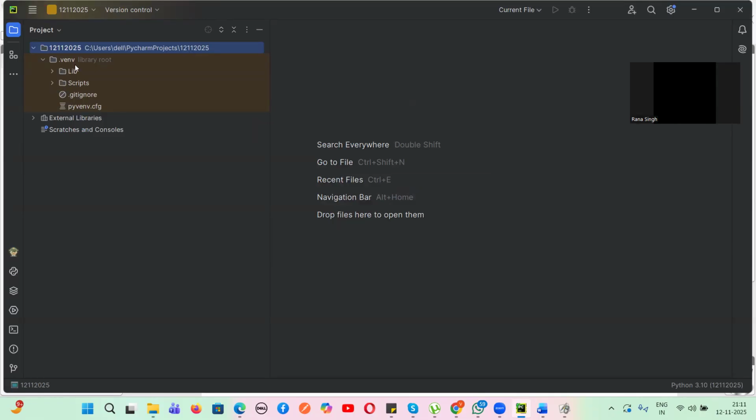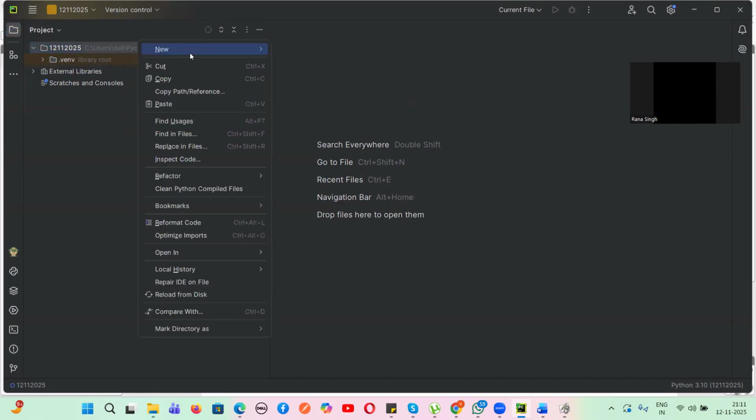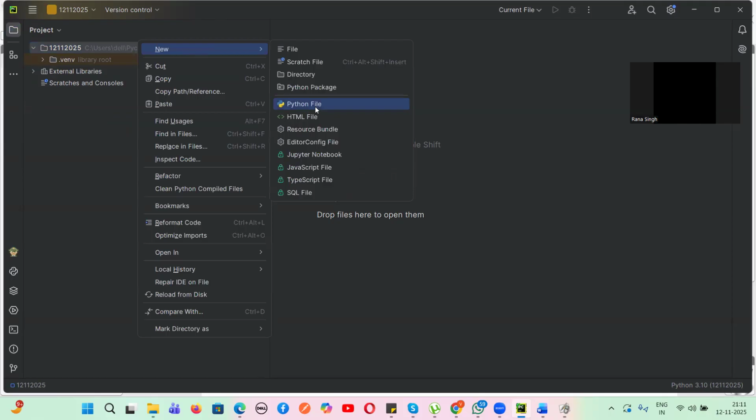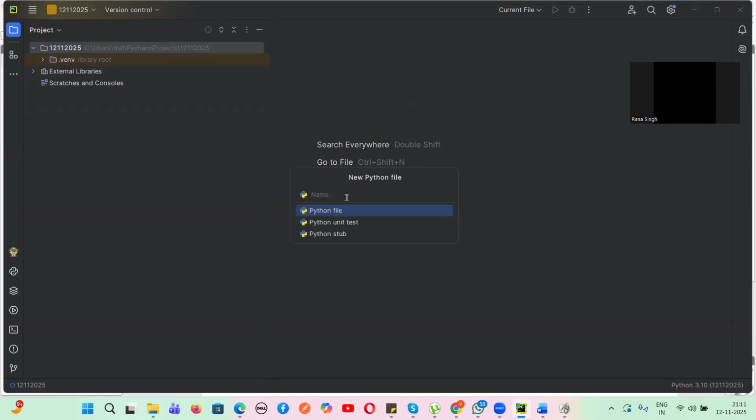The virtual environment folder will come by itself. The library folder will come by itself. Scripts will come by themselves. External libraries, scratches and consoles will come by themselves. We don't have to do anything. Just minimize these things. Now right click, click on new, and click on Python file. And you can give the name of the Python file.